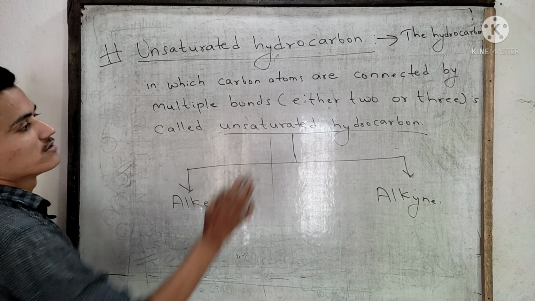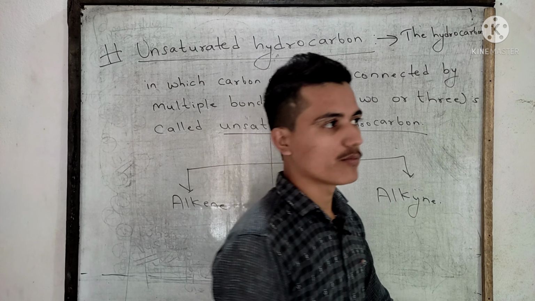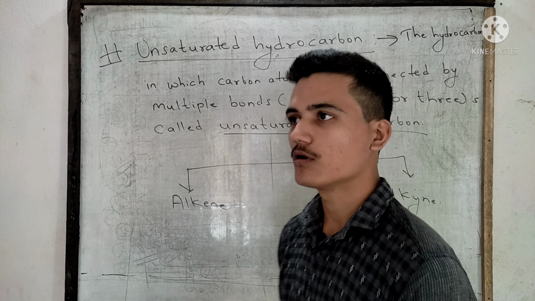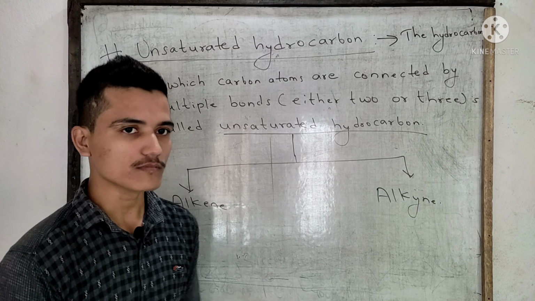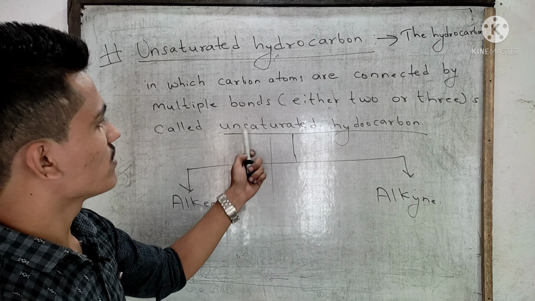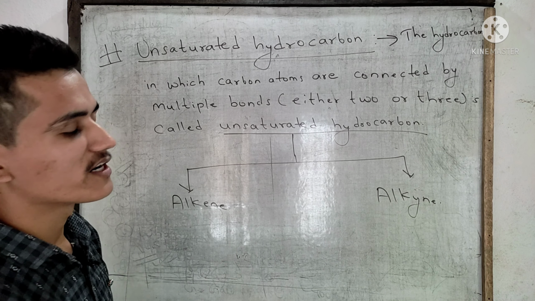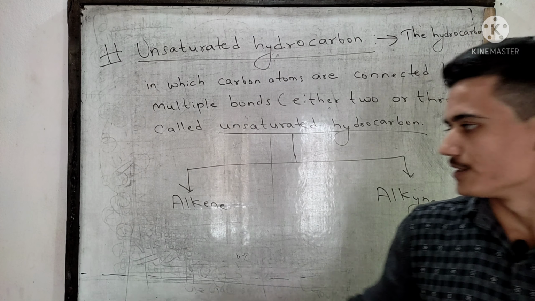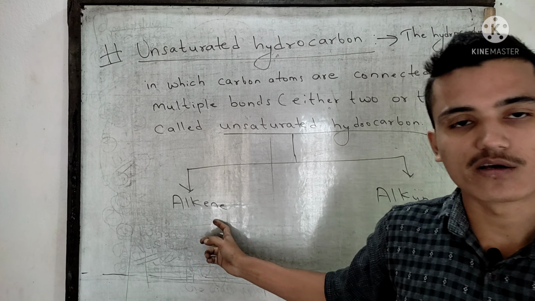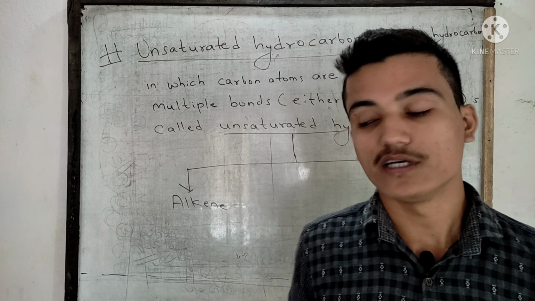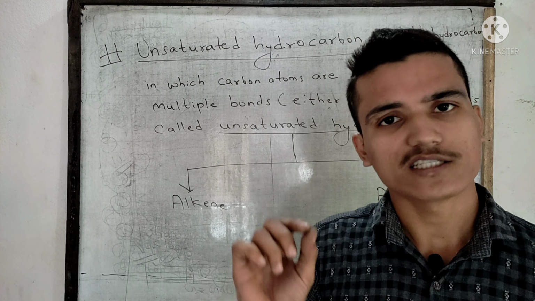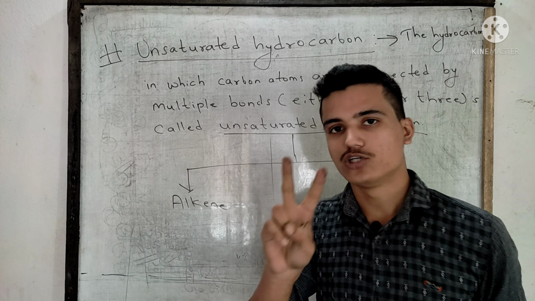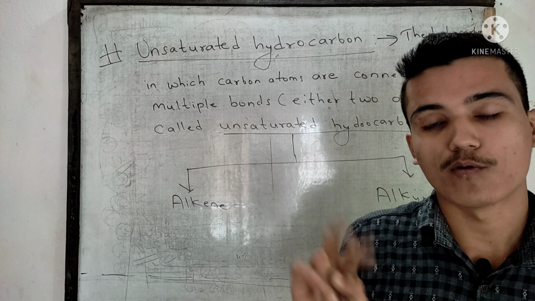Okay, unsaturated hydrocarbons are those hydrocarbons in which carbon atoms are connected by multiple bonds, either 2 or 3. Are you clear? And this unsaturated hydrocarbon is further divided into two groups. One is alkene and another is alkyne. In alkene, at least 2 carbon atoms are connected by double covalent bond.